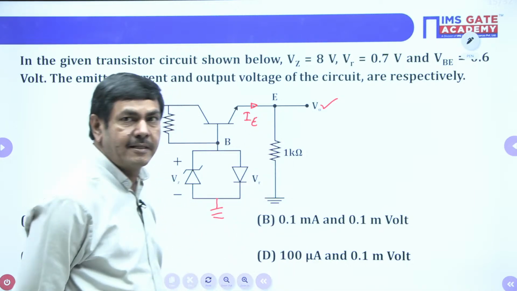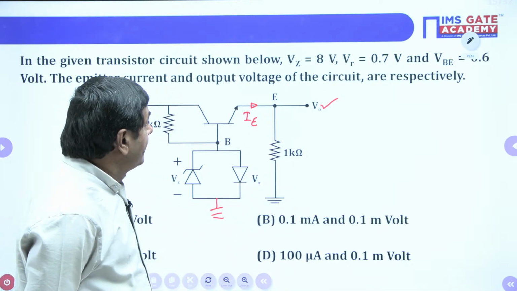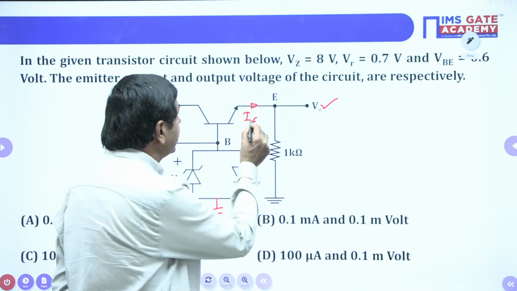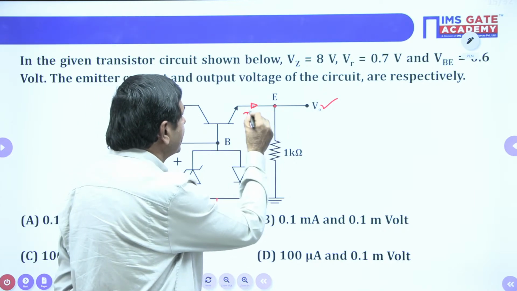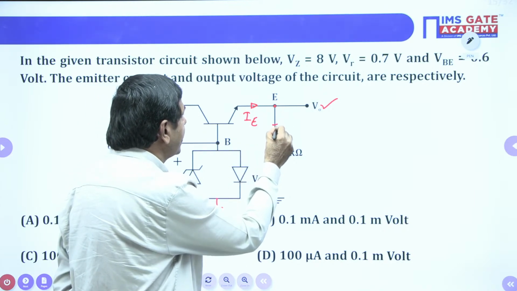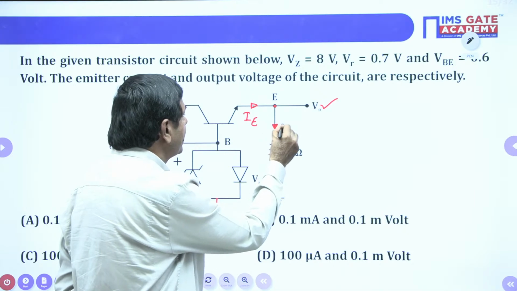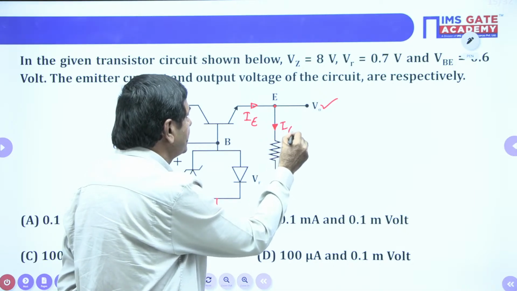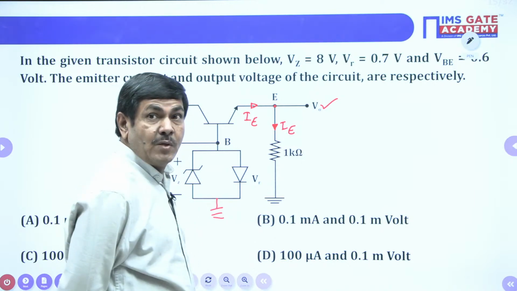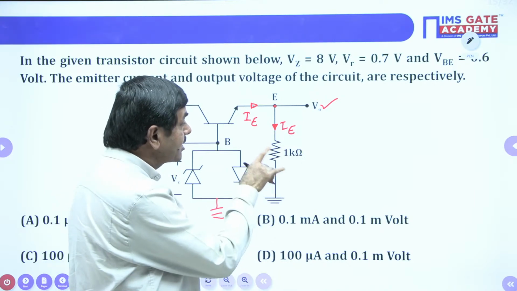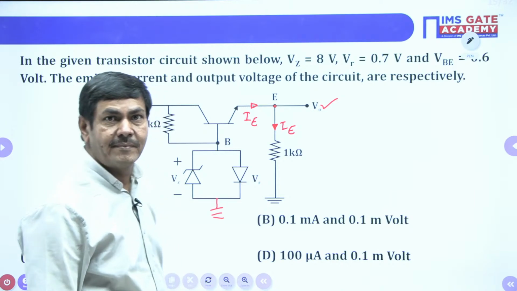After reaching this point, the same current diverts this side. It passes through the 1K also. So IE is nothing but the current across 1 kilo ohm.